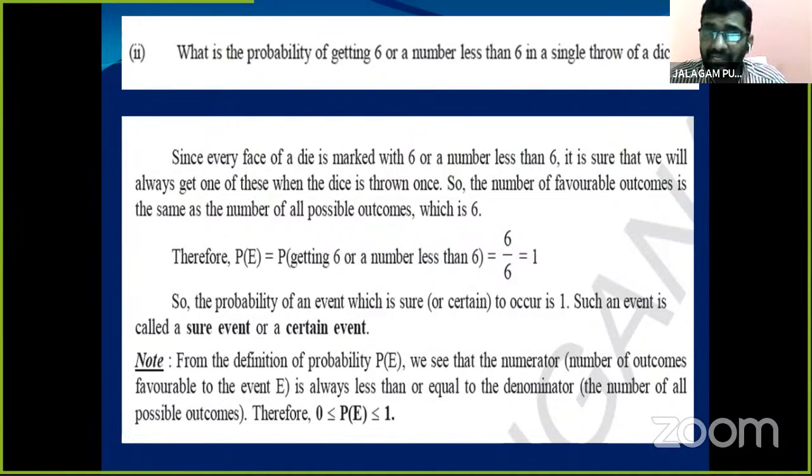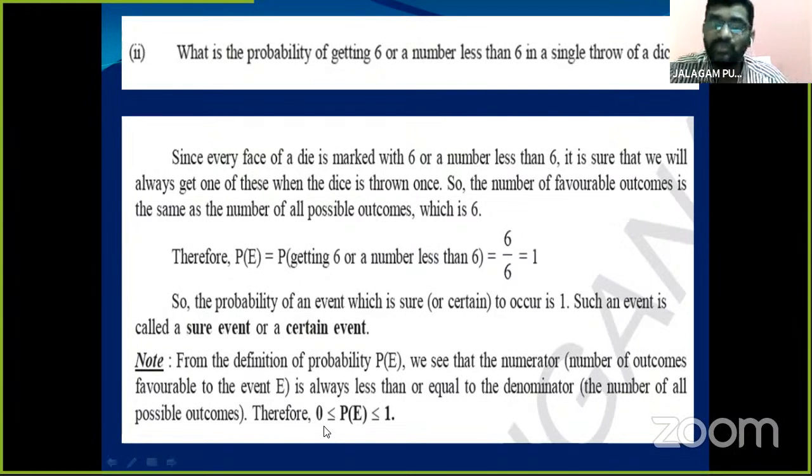So the numerator is always less than or equal to the denominator, in any case, in probability.